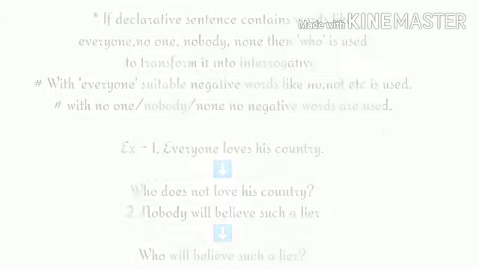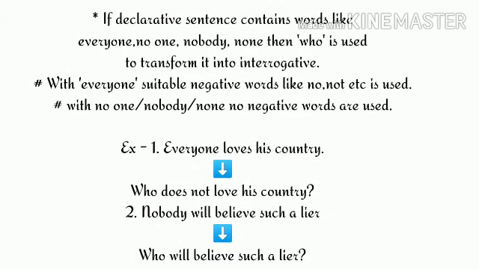Now, what if a declarative sentence contains words like everyone, no one, nobody, none, etc.? So you can see no one, nobody, none, all these are negative words and everyone is a positive word. Okay. So when in a declarative sentence these kind of words are used, we use who to ask question.